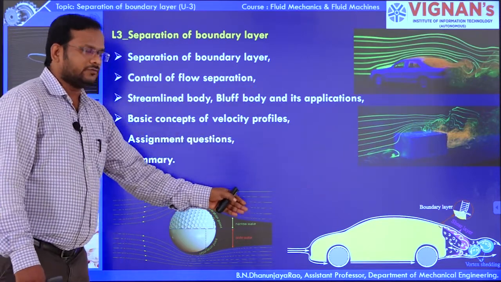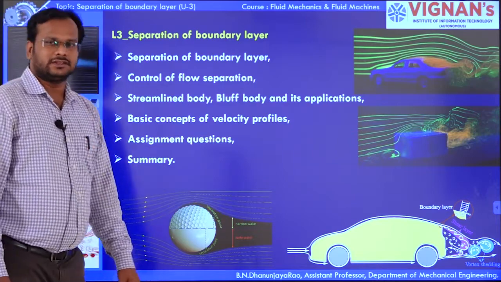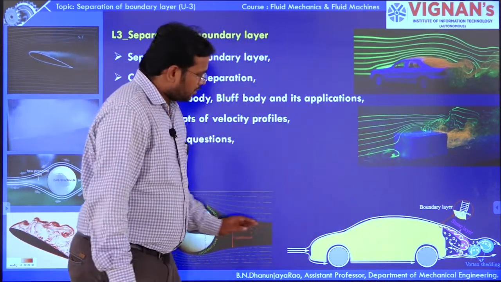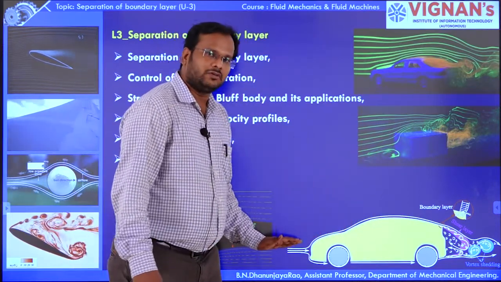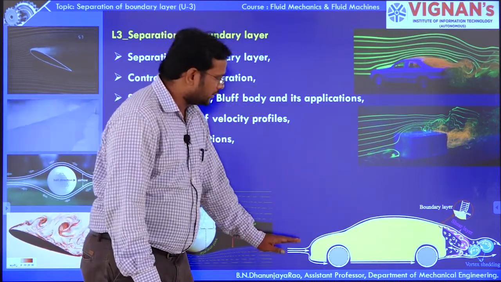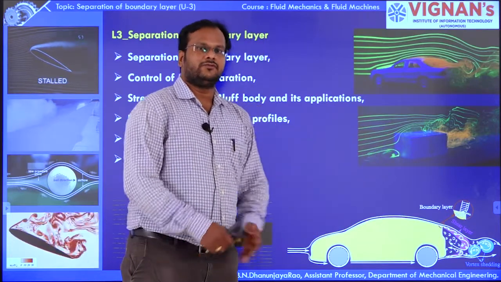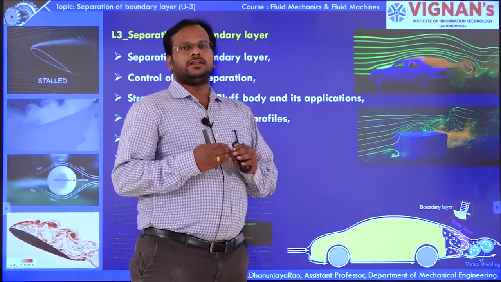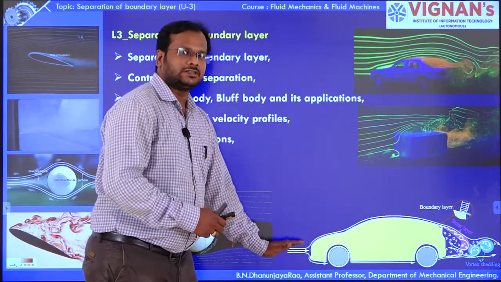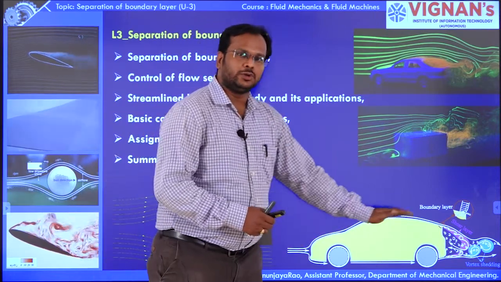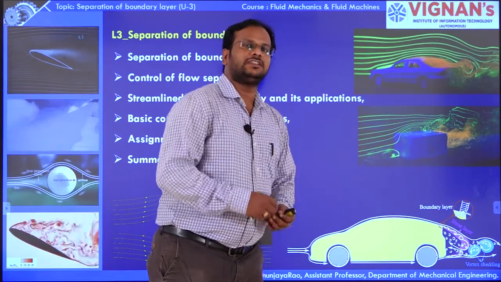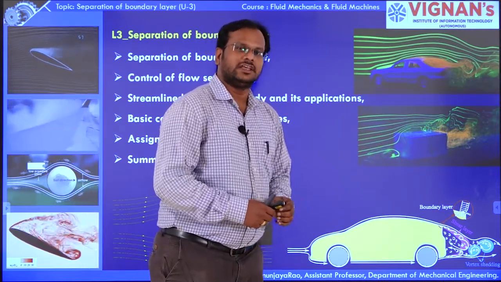These pictures indicate the boundary layer separation. Here there is a car. Upon the application of fluid over the car body surface, there will be a chance of generation of boundary layer. Whenever the boundary layer forms on the car body surface, because of its shape it will not continue to follow, and it will be separated at a particular point where the geometry or shape of the body changes. The separation occurs.